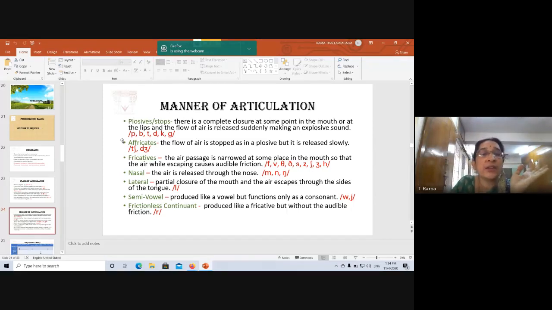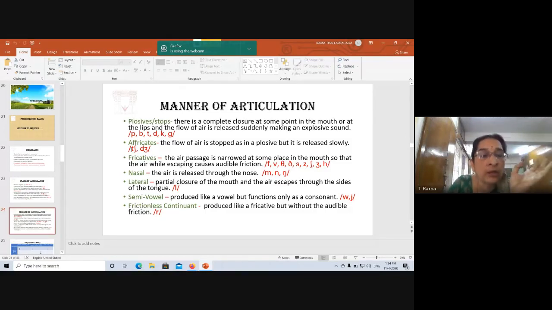Then the second category is affricates. Now in affricates also the flow of air is stopped, but it is not released suddenly as in a plosive. It is released slowly. The flow of air is stopped as in a plosive, but it is released slowly. For example, this sound is ch. We don't say t-sh, it is ch. See the difference?